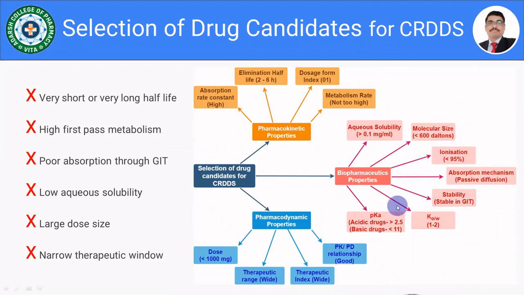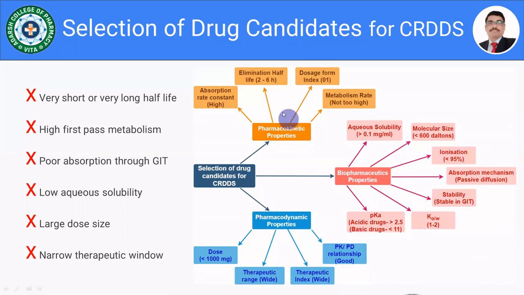So which are those points? The very first one is the pharmacokinetic properties of the drug. Already in the last year we have discussed what is meant by biopharmaceutics, what is meant by pharmacokinetics, and what is meant by pharmacodynamics. So there is no need to discuss it once again. Let us discuss the points which are very important for selection of drug candidates.